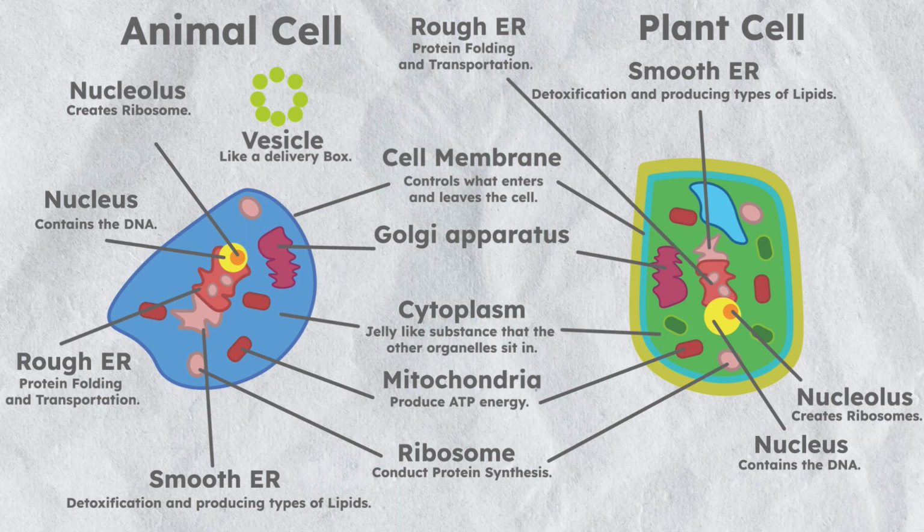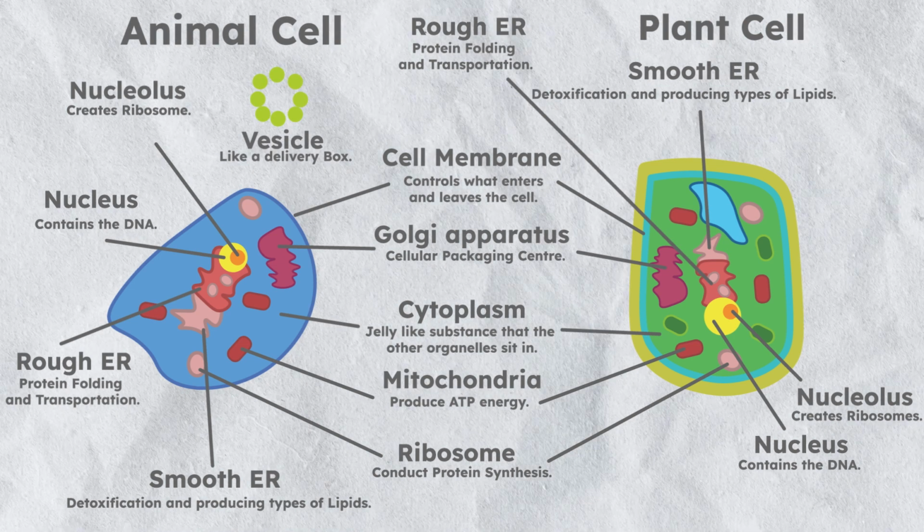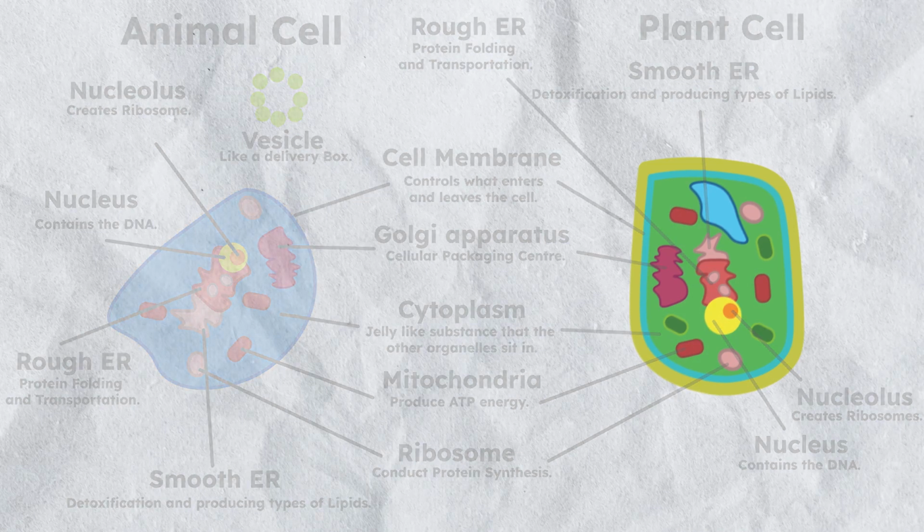This organelle is almost like a packing center, responsible for sorting and sending molecules it receives, like those from the vesicles. Some of these molecules may be sent off to the membrane to be excreted, whilst others are sent to other parts of the cell. This, however, is where the similarities between plant and animal cells stop.